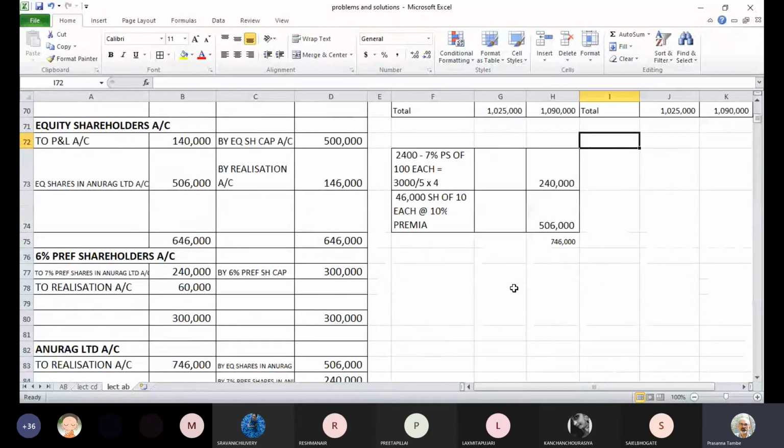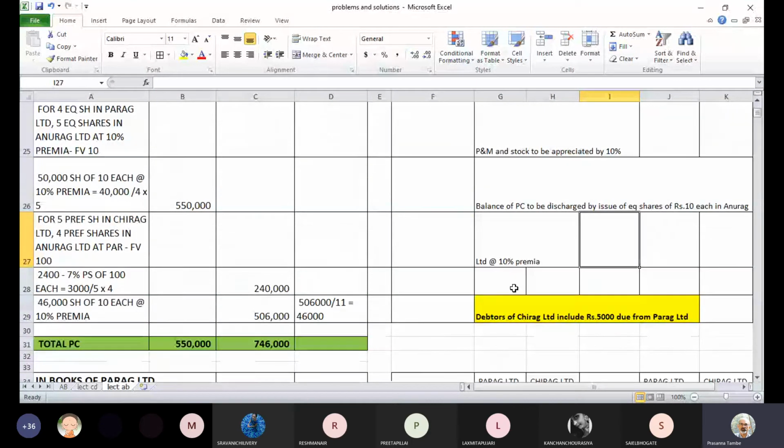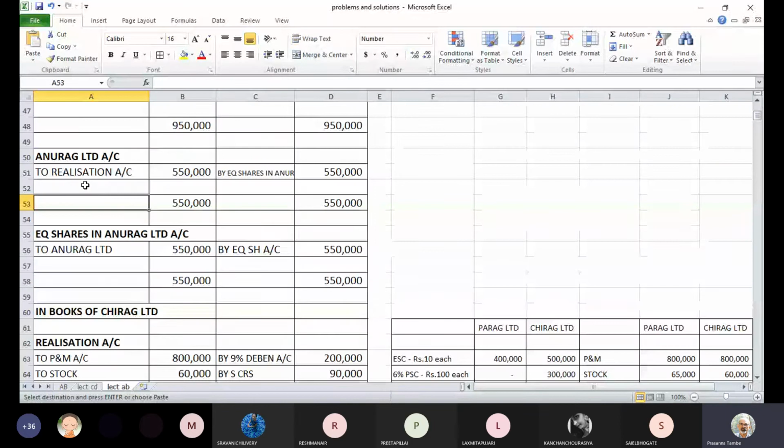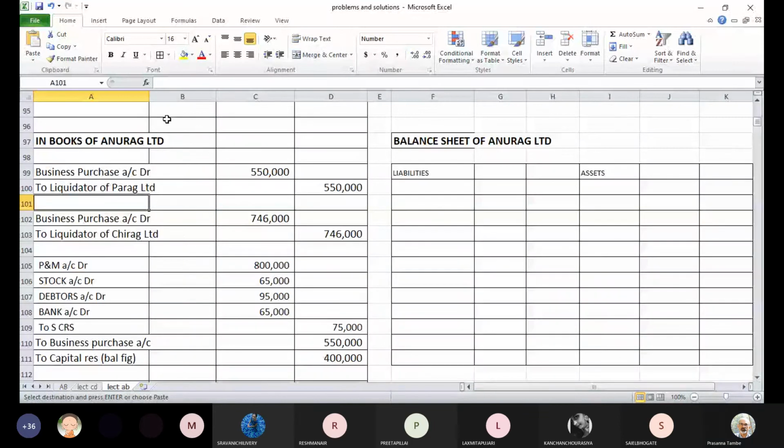We had prepared earlier a statement of assets and liabilities taken over. Correct? This was our statement of assets and liabilities taken over: Parag Limited, Chirag Limited, and total. We have to simply incorporate these numbers. Once your statement is ready, it will not take much time. So all these assets, I'm just copying. These assets will become part of the assets over here. The corresponding values will come from that statement only.